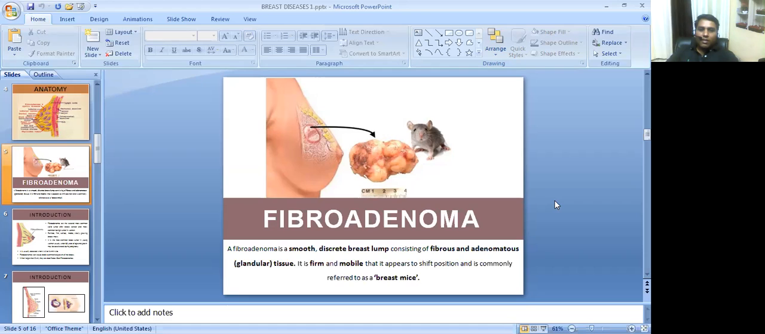So students, if in the reproductive age group of any woman there is formation of a lump in the breast and that lump is movable inside the breast, meaning it is not fixed to any tissue, then we call it fibroadenoma of the breast. But detailed investigation has to be carried out for confirmation of the diagnosis of the tumor or the lump.